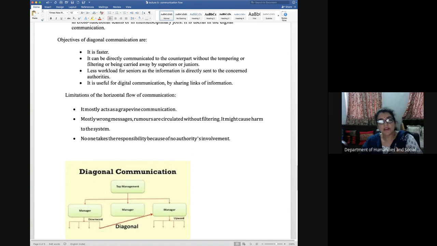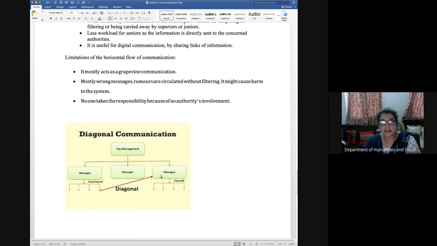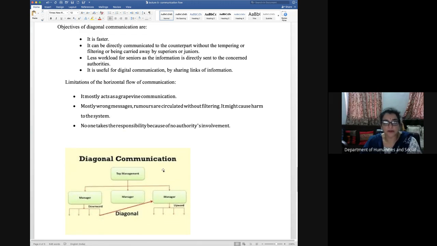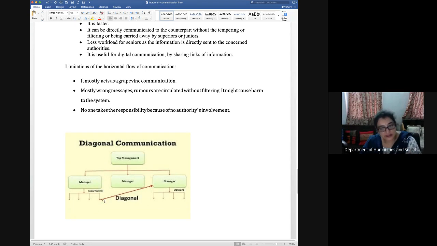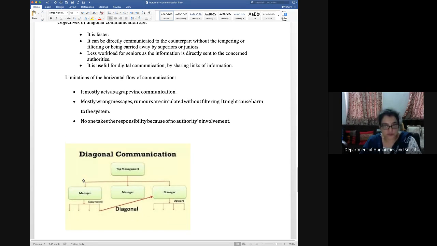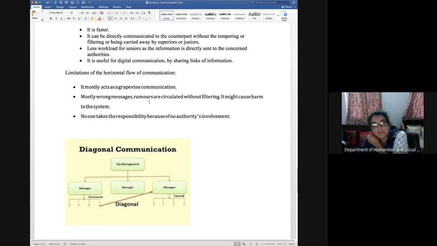So when there is a check at the upper level, there is always a filter of the information, and there is tampering of information. So in diagonal, there is no tampering and no filtering. Less workload for seniors. So seniors have less workload, because this is reaching directly to the other senior. So the immediate senior has a bit less work. So there is less workload. It is useful for digital communication by sharing links of information, which we have already discussed.